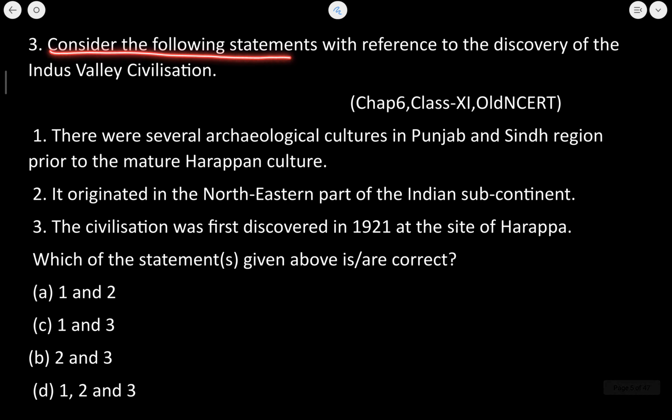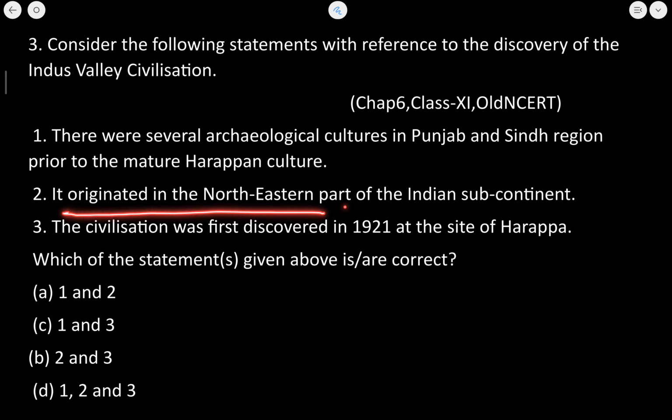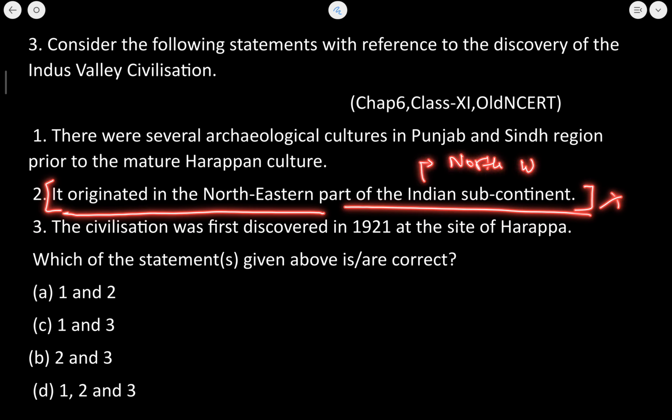Consider the following statements with reference to the discovery of the Indus Valley civilization. There were several archaeological cultures in the Punjab and Sindh region prior to the mature Harappan culture. Absolutely correct. Now, it originated in the northeastern part of the Indian subcontinent. Now this statement is absolutely wrong. Why? Because in the northwestern part of the Indian subcontinent the places have been found, such as the Indus Valley civilization sites. From the way we know that it is based on Harappa.